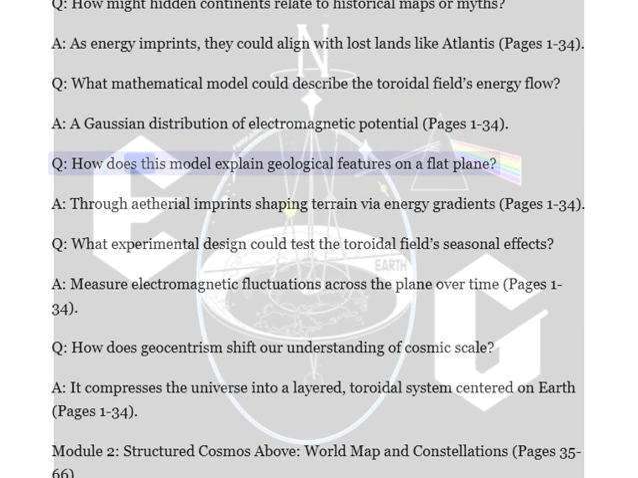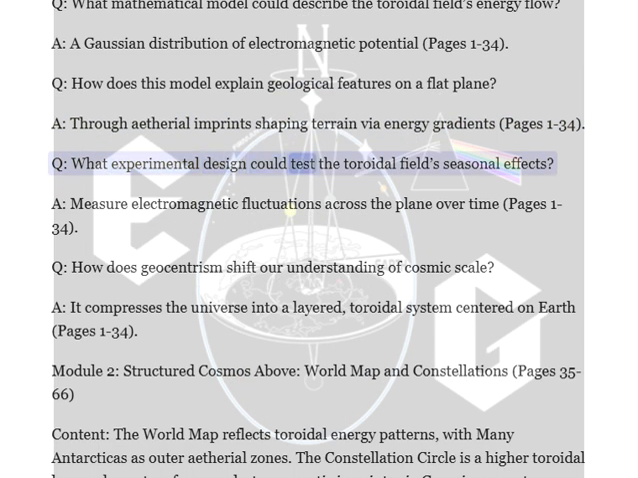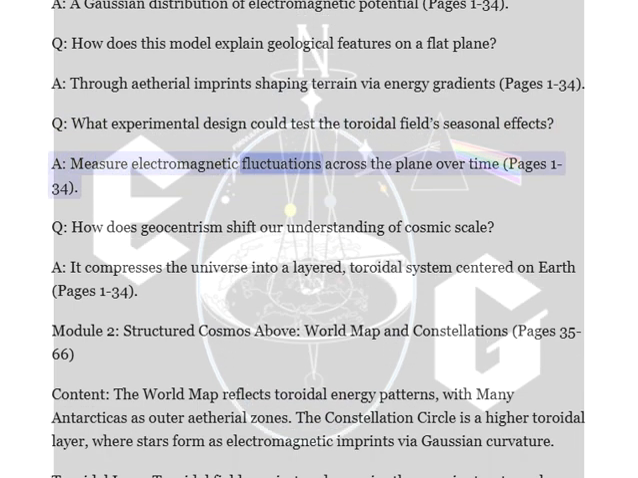Q. How does this model explain geological features on a flat plane? A. Through ethereal imprints shaping terrain via energy gradients, pages 1 to 34. Q. What experimental design could test the toroidal field's seasonal effects? A. Measure electromagnetic fluctuations across the plane over time, pages 1 to 34.